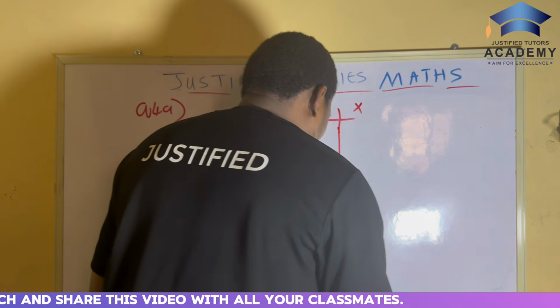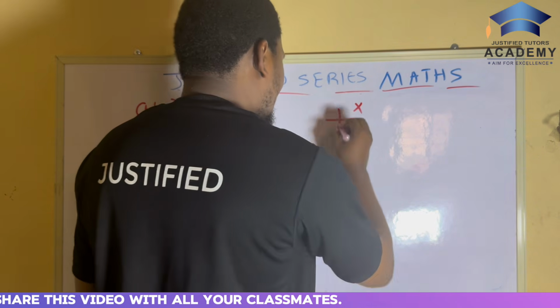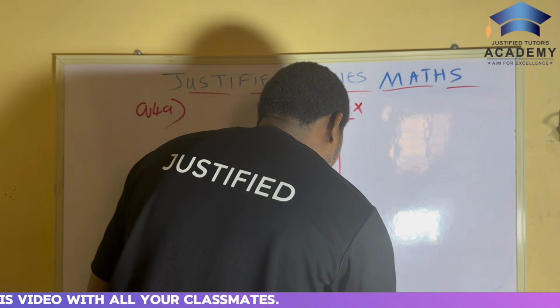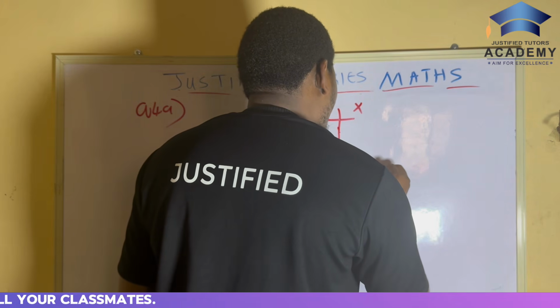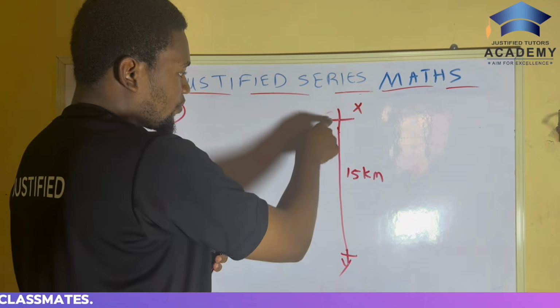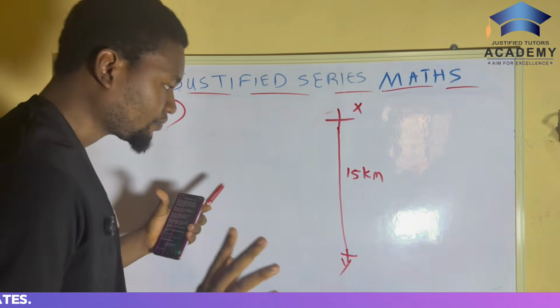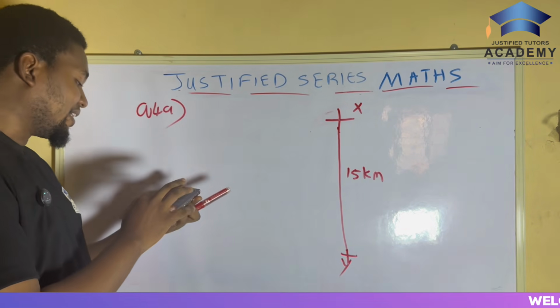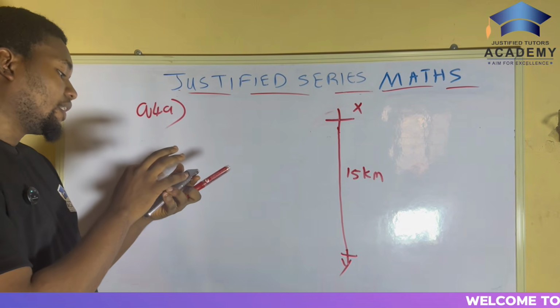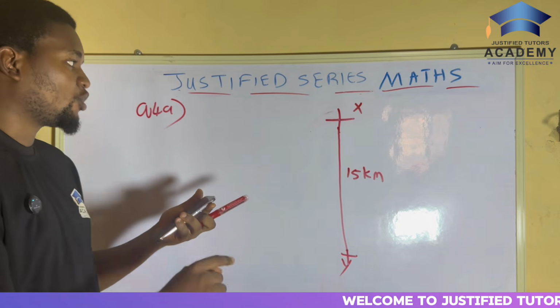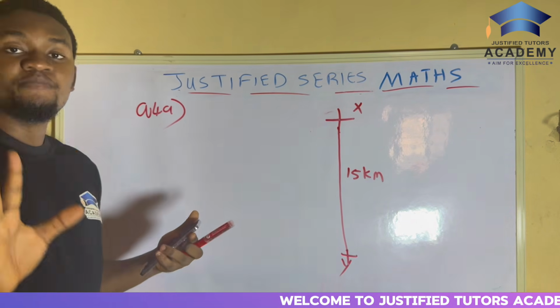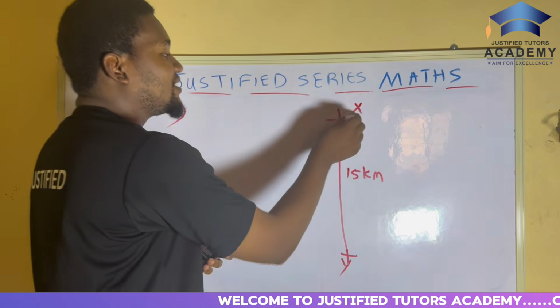Then Z is 20 kilometers from X on a bearing of 270. In bearing and distance, each point has its angle.